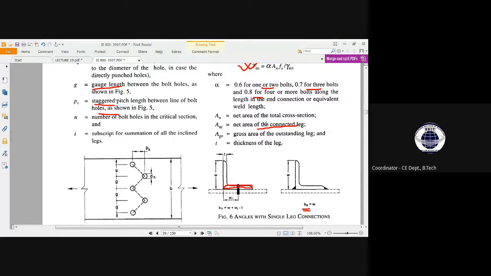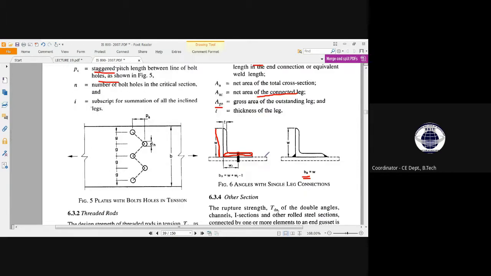That will be the net area of the connected leg, and Ago is the gross area of the outstanding leg. This is the outstanding leg, so there is no bolting connection, so there is no reduced area, so there will be no net area, so this will be the total area, that is our gross area of the outstanding leg, and t is the thickness of the leg.